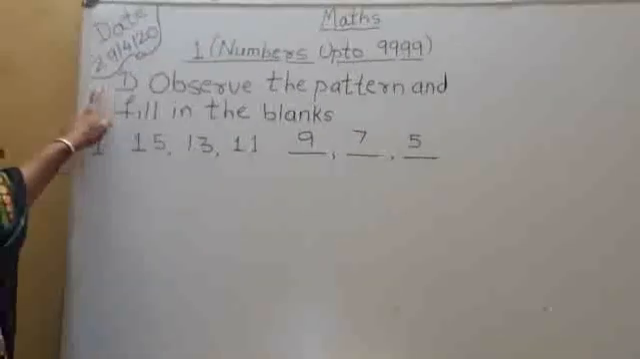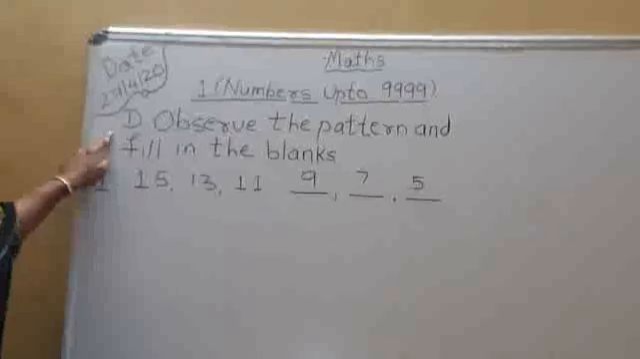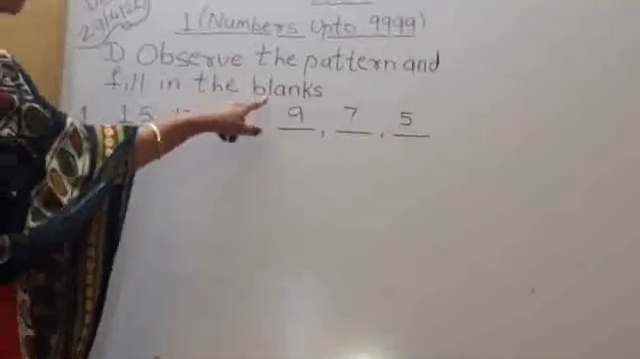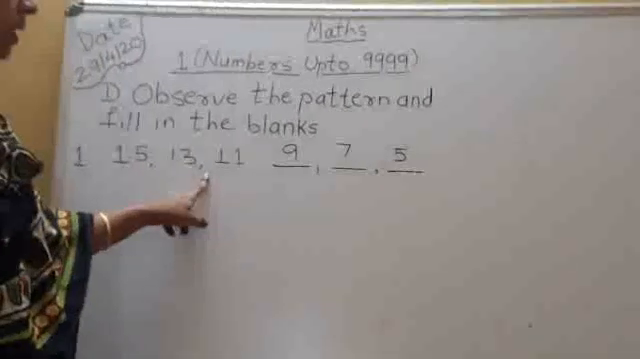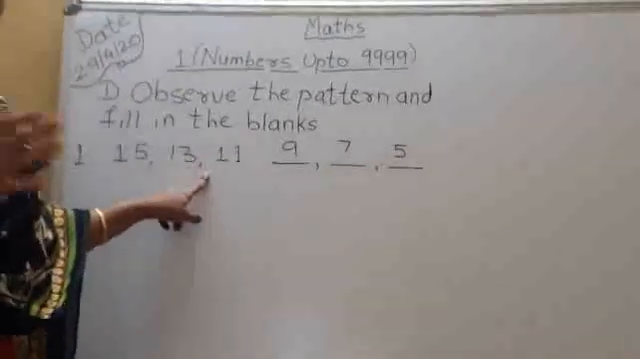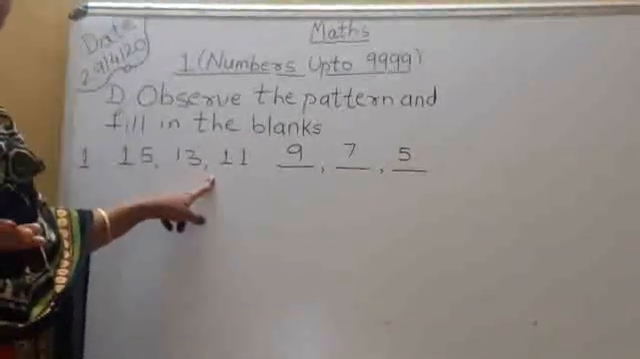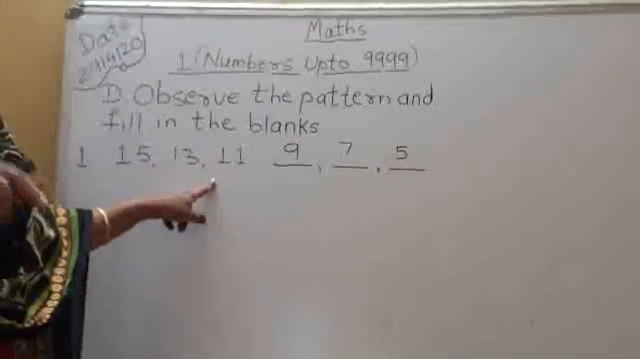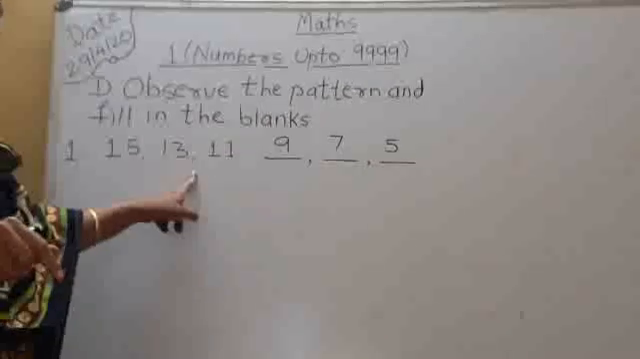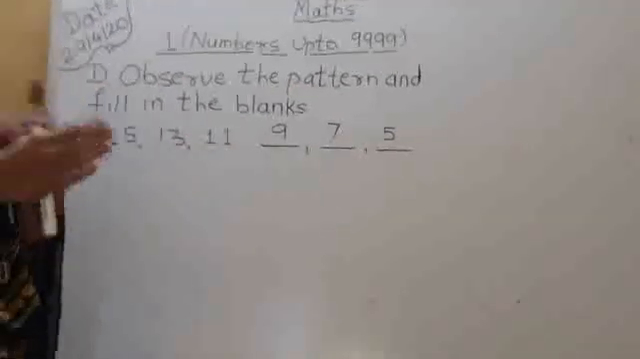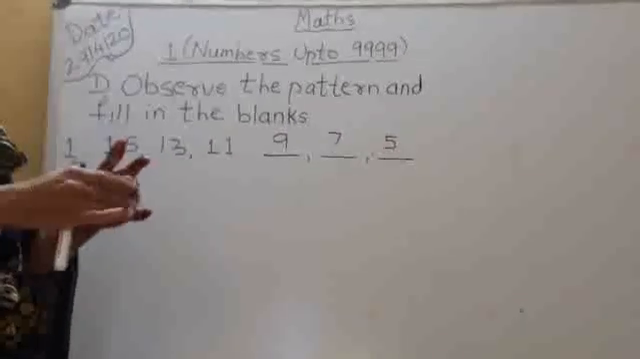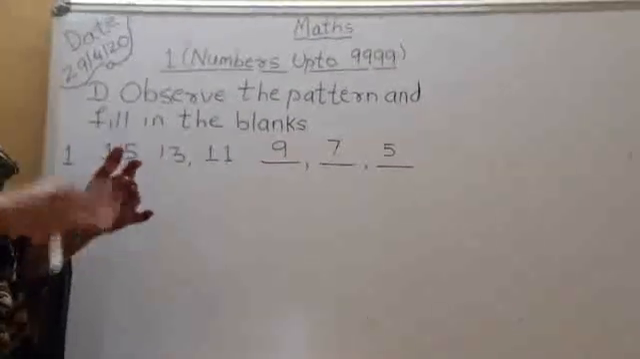Now read this question. What is given? Observe the pattern and fill in the blanks. Now a pattern is given here. You have to identify whether you have to add all these numbers or subtract, and which series is going on: plus 1, plus 2, plus 3, or minus 1, minus 2, minus 3.